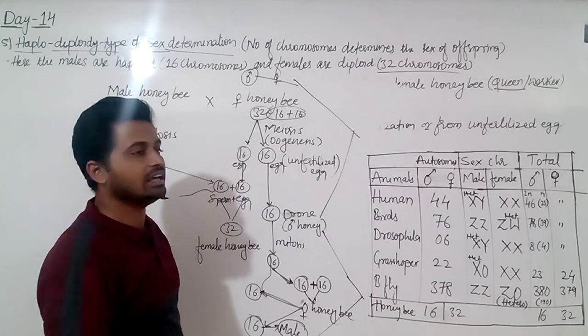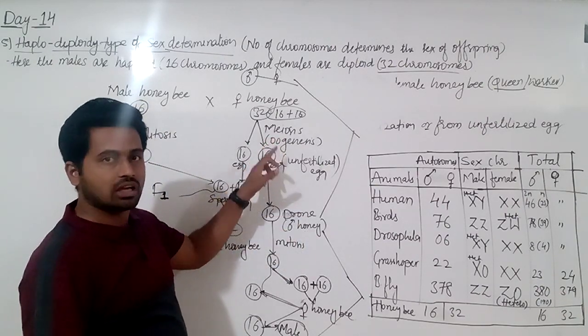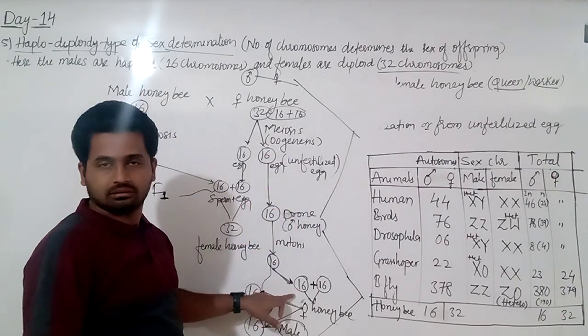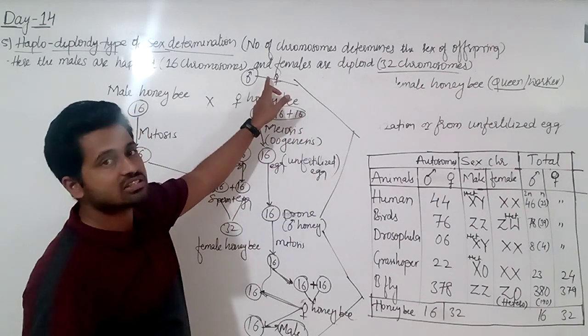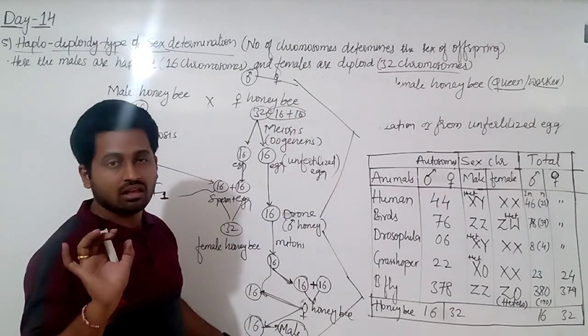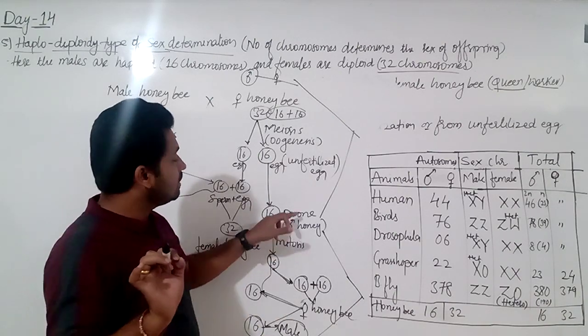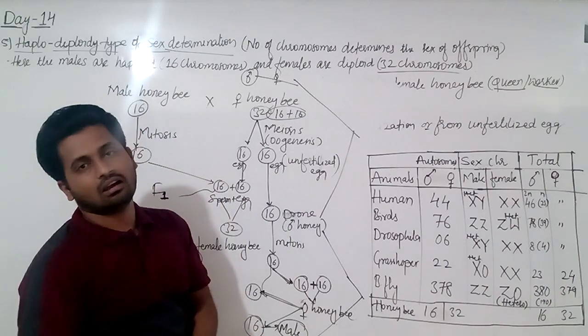Okay, simply I tell here, the male doesn't have a father, hence can't have a son, but he has a grandfather, hence he can have a grandson. Simple mechanism. Okay, what is happening here: the unfertilized egg developed into the male honeybee.